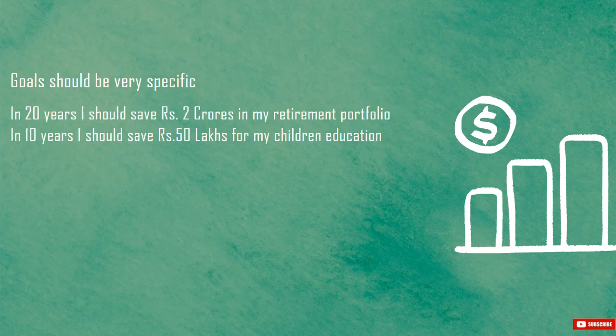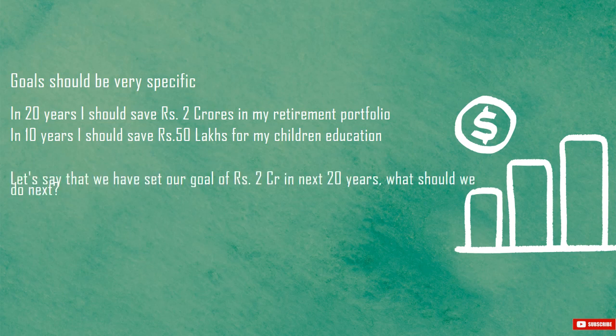Like in 20 years, I should save rupees 2 crores in my retirement portfolio. Or in 10 years, I should save rupees 50 lakhs for my children's education. When we have specific goals like these, we will automatically be motivated to save towards our future. The numbers rupees 2 crores and 50 lakhs are just examples to understand in a better way. We need to set our goals depending on our convenience.